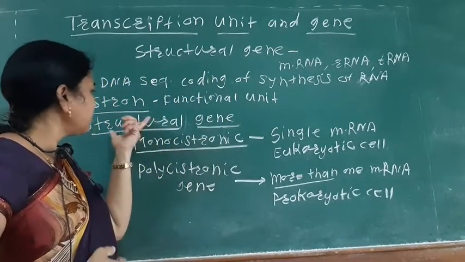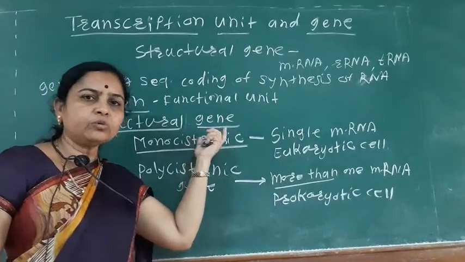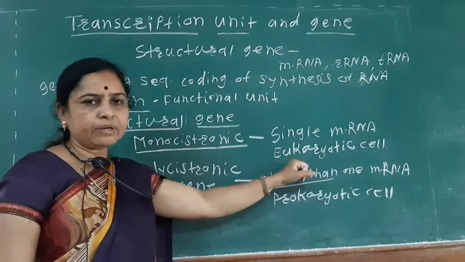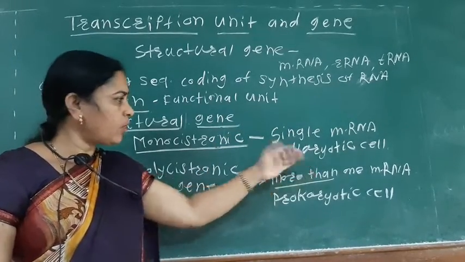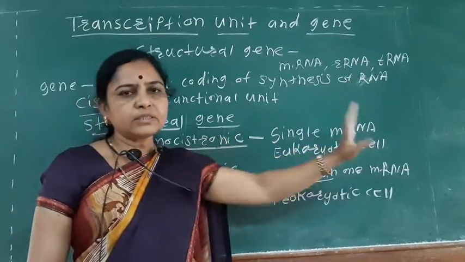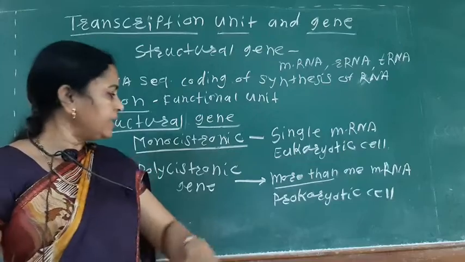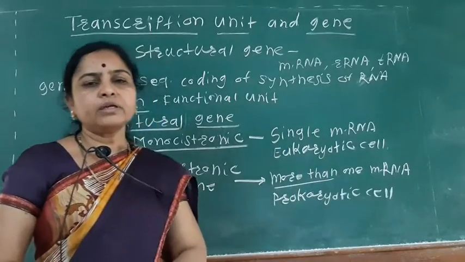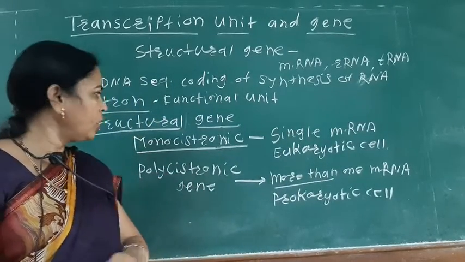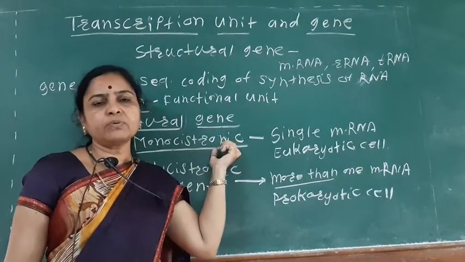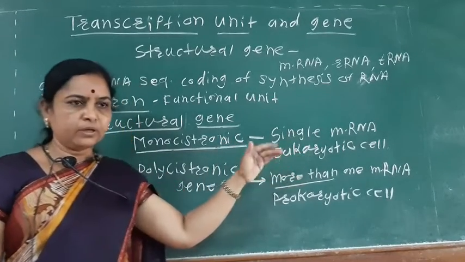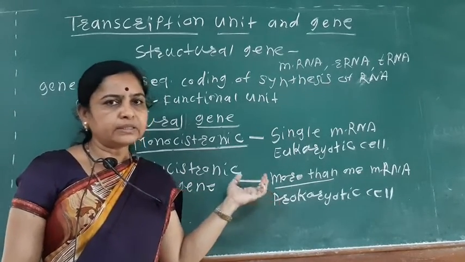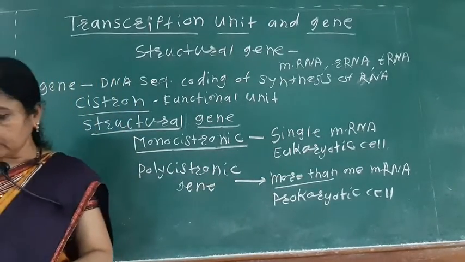So see, here is the structural gene. There are mainly two types, the monocistronic gene and the polycistronic gene. Monocistronic gene is mainly present in the eukaryotic cell. From this monocistronic gene, a single mRNA is synthesized, while from the polycistronic gene, more than one type of mRNA is synthesized. So the monocistronic gene is responsible for the synthesis of only one type of protein, while from the polycistronic gene more than one type of protein is synthesized. Okay, so that is about the structural gene.